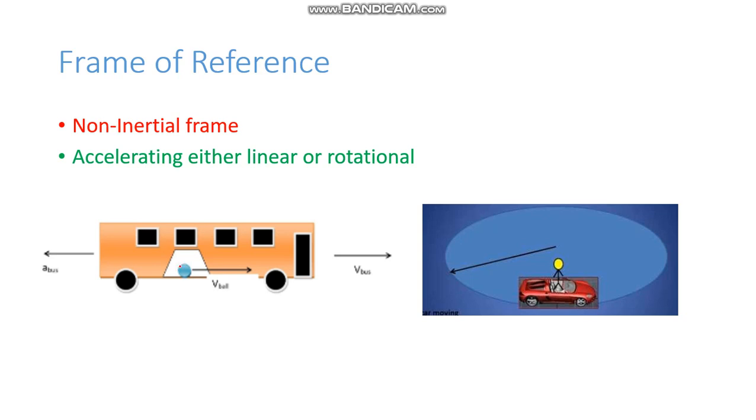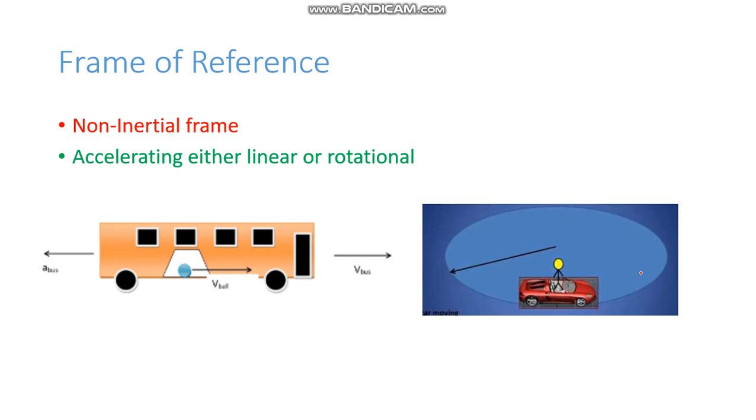So here when you take this ball in the bus, you take the reference as the bus itself. The bus is an accelerating frame. So that type of frame we will call a non-inertial frame. Even let us say a person sitting in a car is rotating around a circle. Now here the person is in the car and the car is actually accelerating.